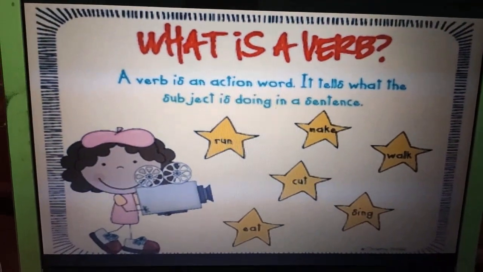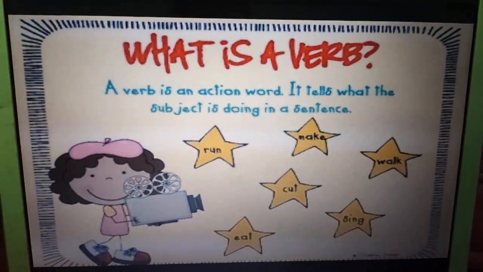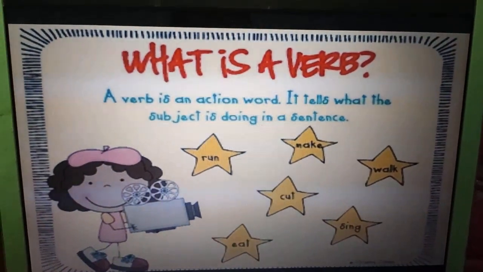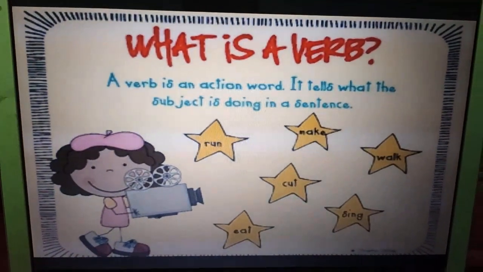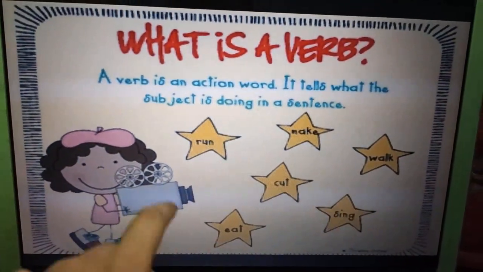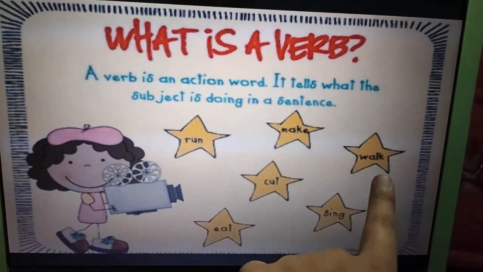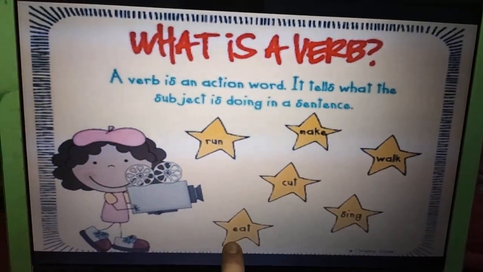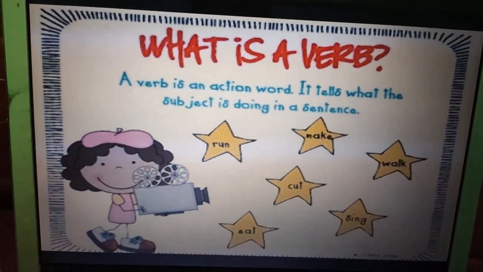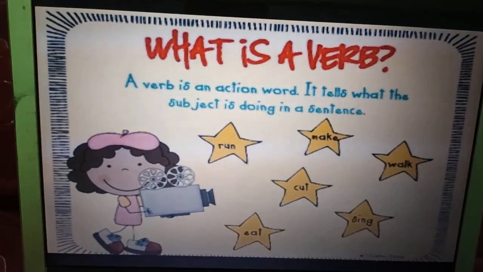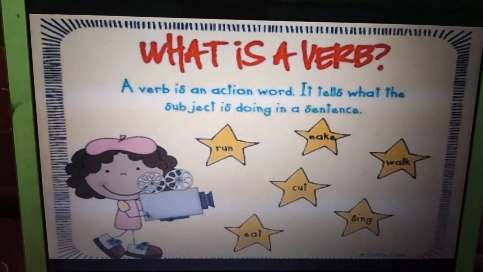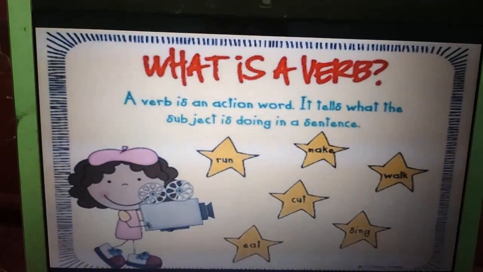Now you will ask me, ma'am, what is an action word or verb? So let me answer you. It simply means a word which tells us what a person is doing, okay? There are some examples over here: run, make, walk, sing, cut, eat. Let me explain it to you. The first word is run. If I say Sana is running, can you tell me what she is doing? She is running, right? So running is a verb, okay?